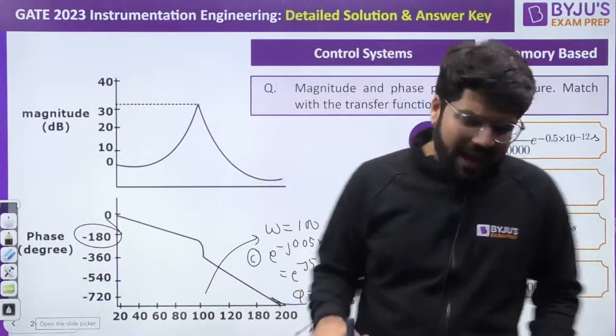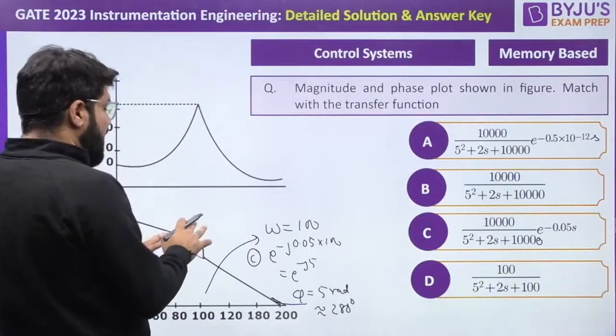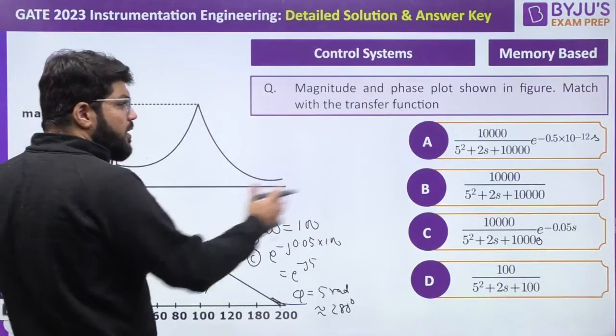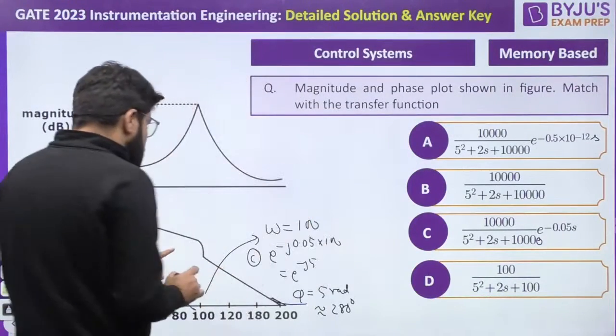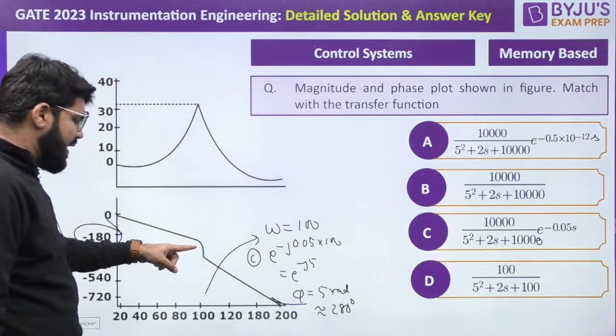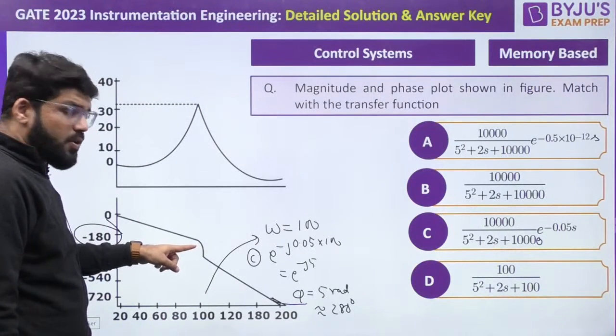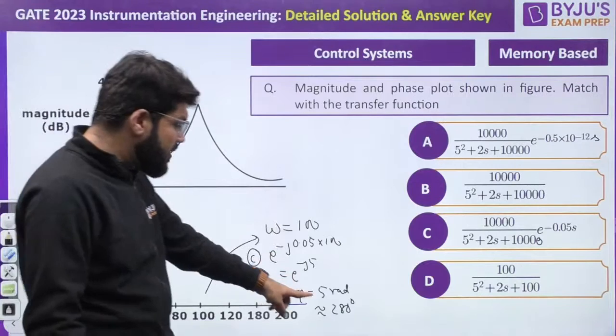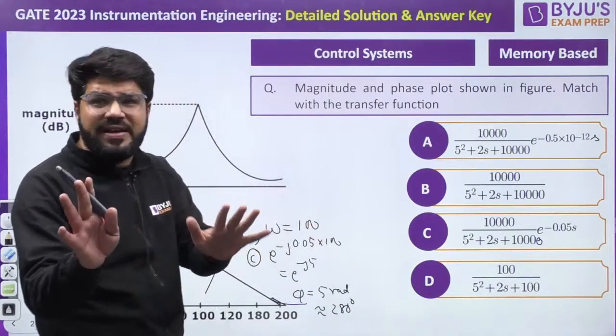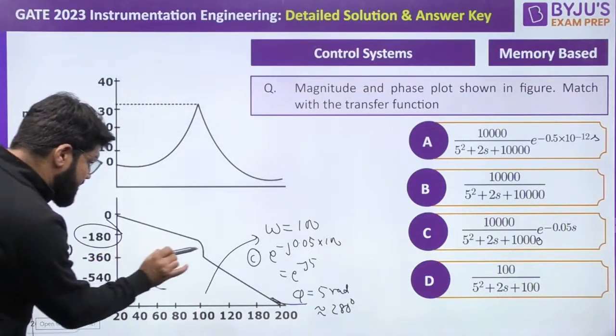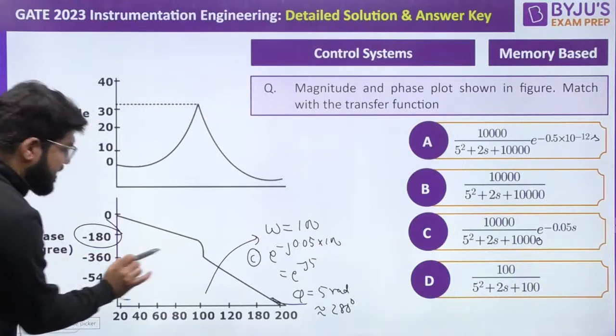But when the function has no exponential phase term, actually at omega equal to omega n, the phase is 90 degrees. So if there is no exponential term, 90 plus 280 is somewhere around 370 to 380, and that is what is matching here. Somewhere around 360 is given here.